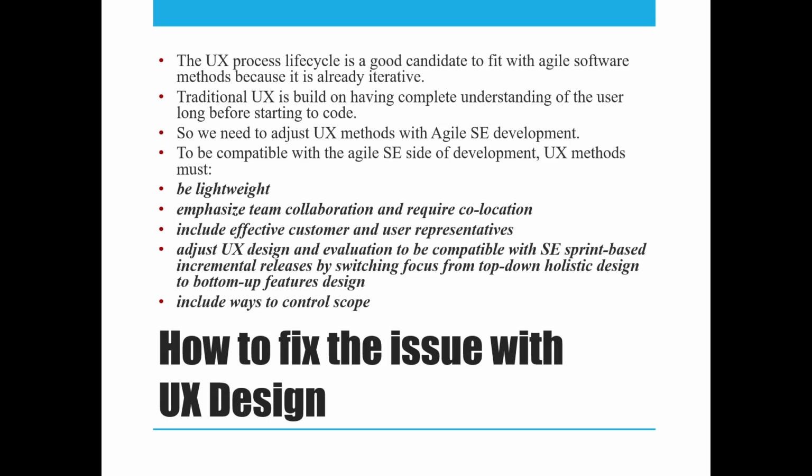The third thing it says is that we need to include an effective customer and user representative. When I work with my software engineering team in agile development, we do not consider a real customer. What we have is just the customer representative. But on the UX side, we actually need a real customer from whom we can get the actual requirements.